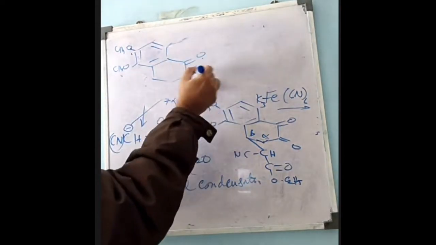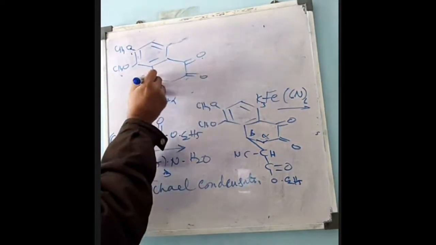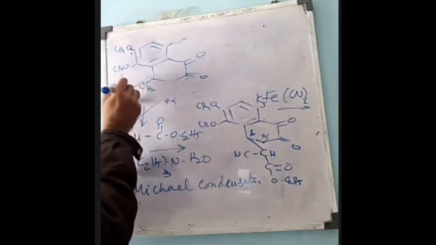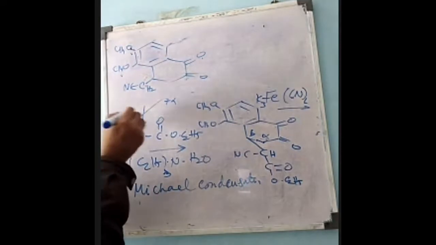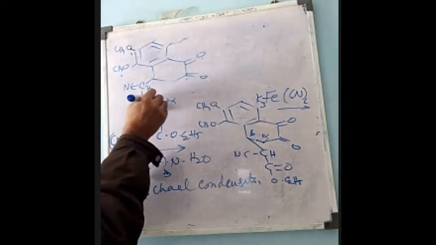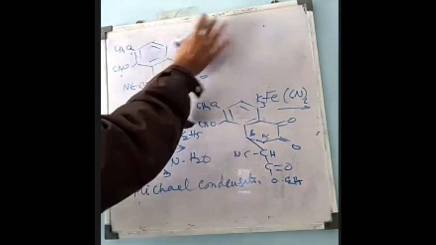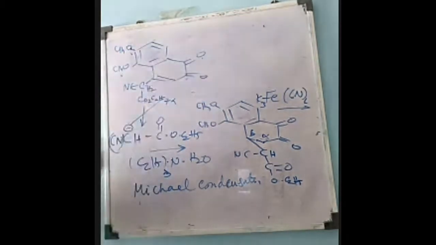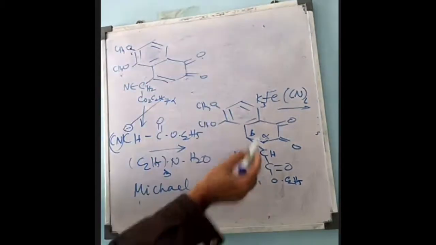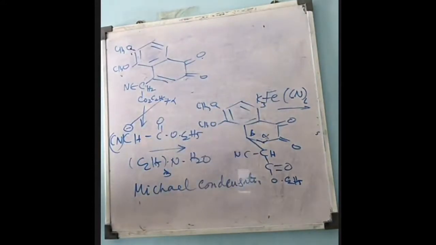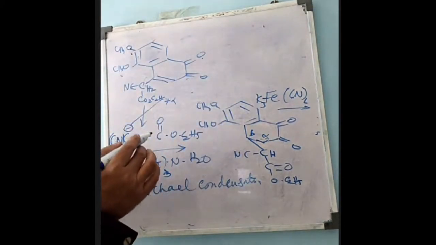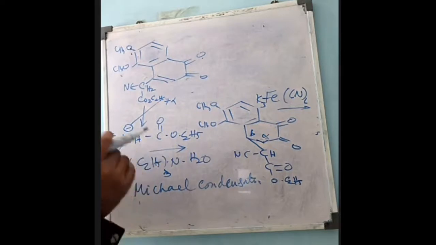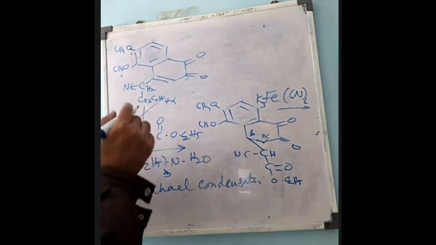Here, ketone, and over here CH2, cyano, the same. All here will be the same: CO, CO2C2H5, and then a double bond will be created over here with the treatment of potassium ferricyanide. And when this compound is treated with potassium hydroxide in methanol and water, that is aqueous methanolic potassium hydroxide, it is selective hydrolysis.